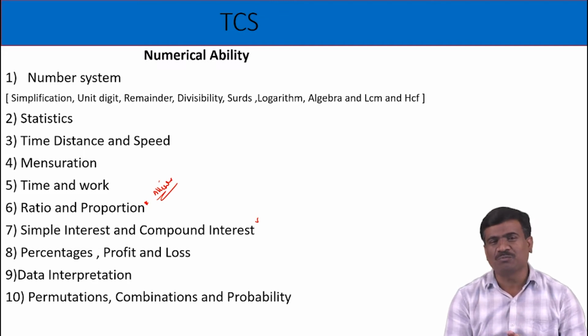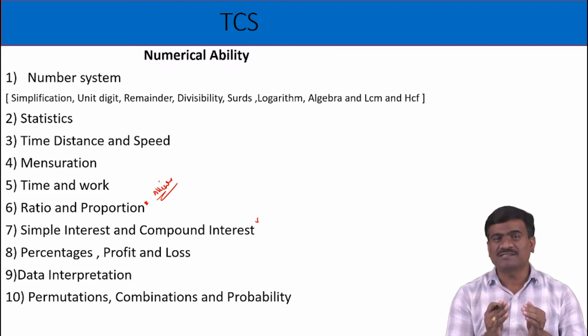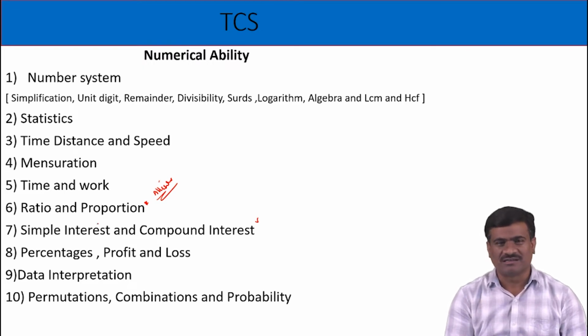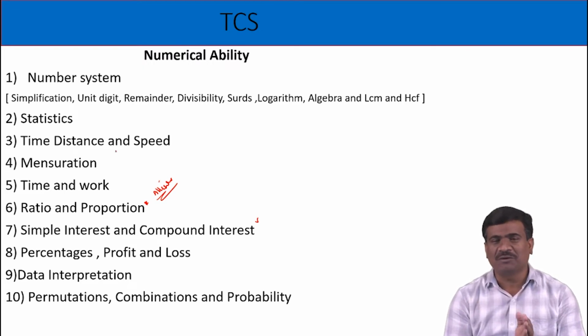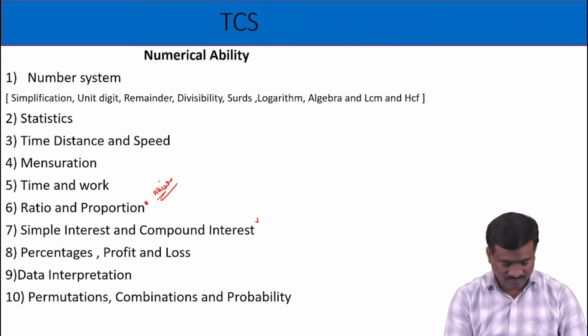Those methods are important for simple interest and compound interest. Second, the difference between compound interest and simple interest. Third method, EMI, equal monthly installment. These models are very important for simple interest and compound interest.